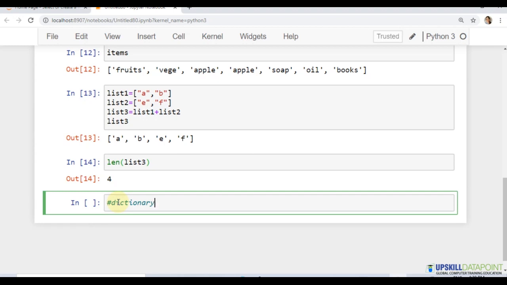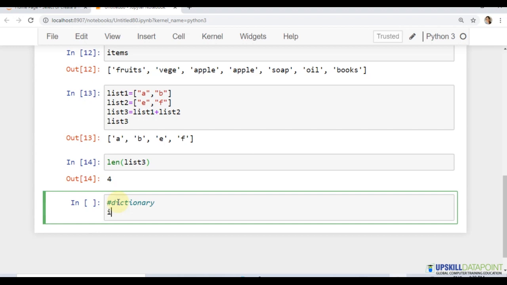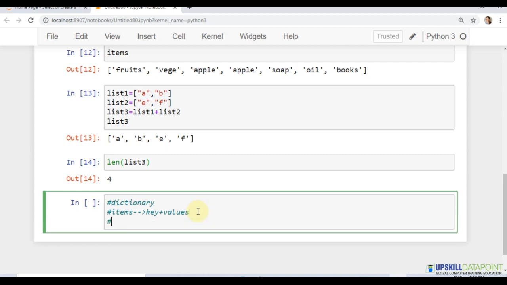Dictionary, we had discussed, consists of items, and items are basically a collection of keys and values. You can compare a dictionary to a telephone directory, where the names of the people are the keys and the telephone numbers are the values of the respective keys. Sometimes a dictionary is also referred to as a map, a hash table, or an associative array.